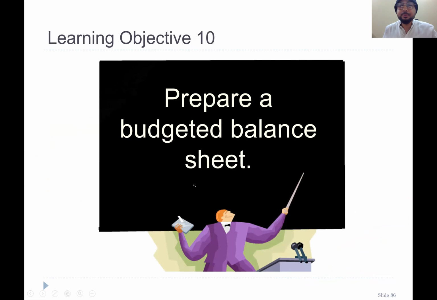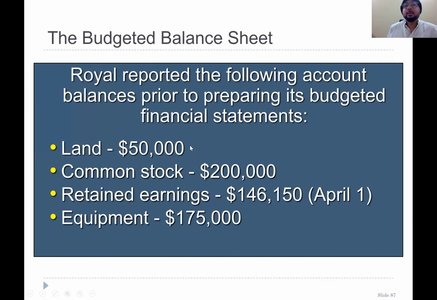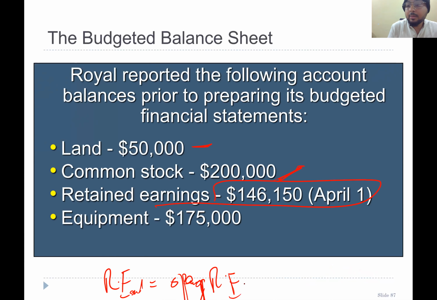For the balance sheet, we are given the other assets, land, common stock, and retained earning. Beginning retained earning is given. So recall our formula for retained earning: ending retained earning is going to be opening retained earning plus net income minus dividend.